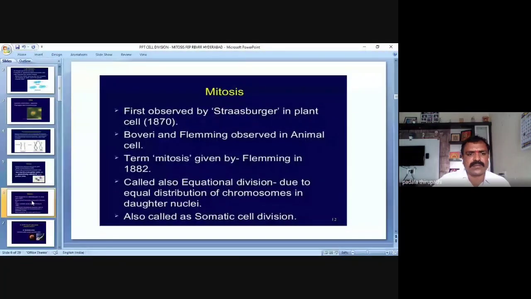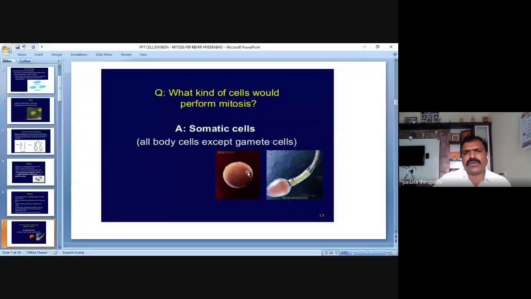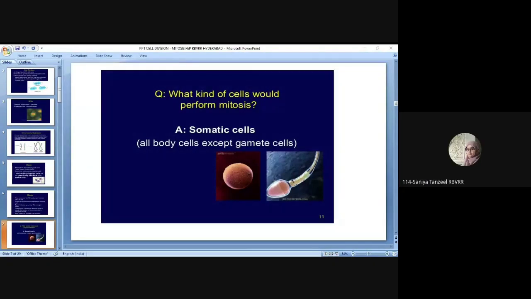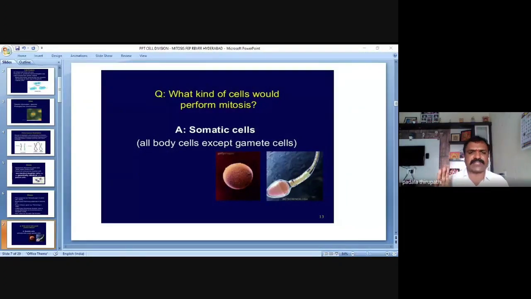Okay. Then, what kind of cells would perform mitosis? In the previous slide, what did we observe? Mitosis is also called equational division, or somatic cell division. Then what kind of cells would perform mitosis? Only somatic cells, only vegetative cells. Soma means body. So somatic cells.